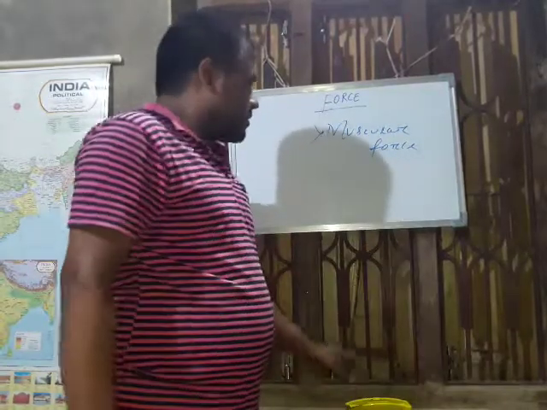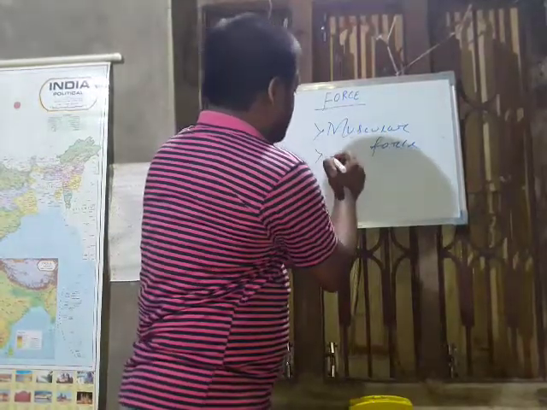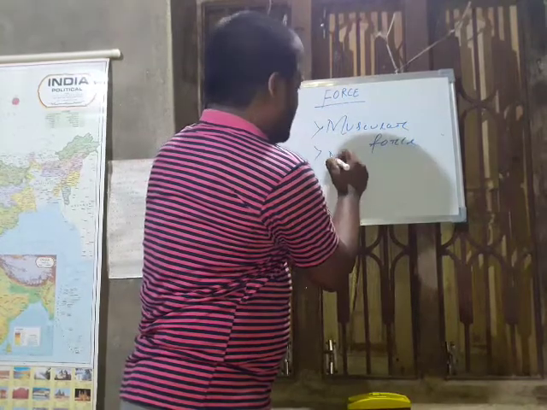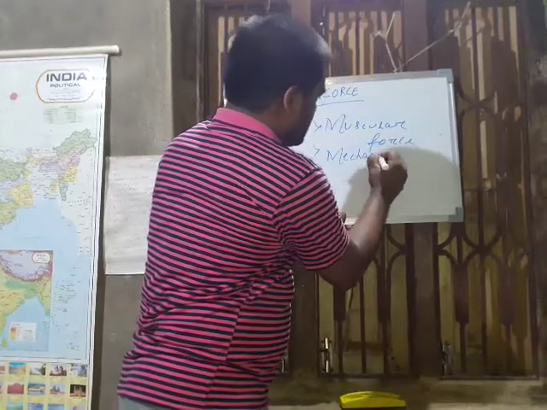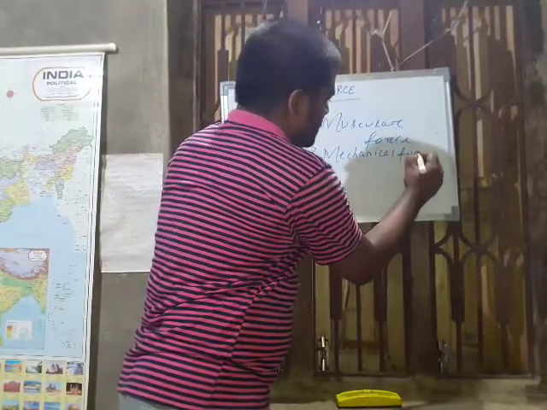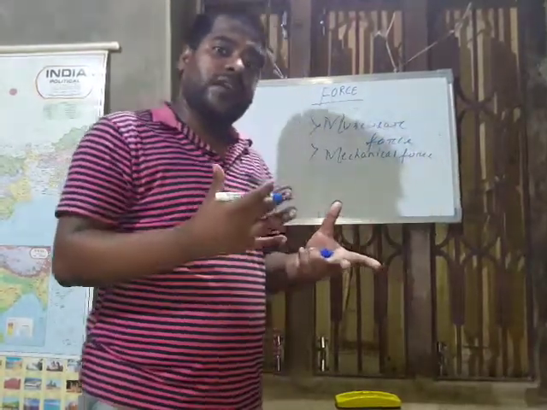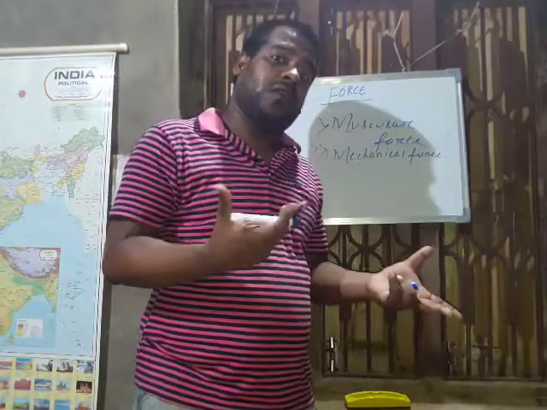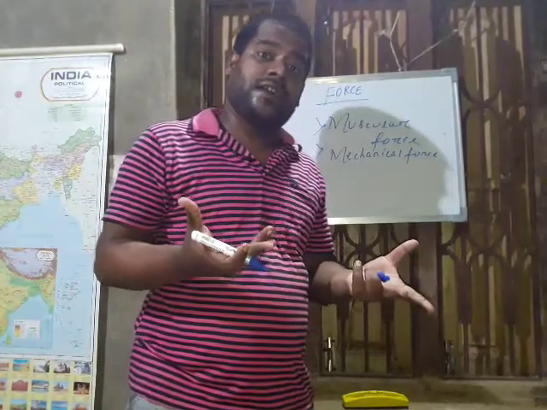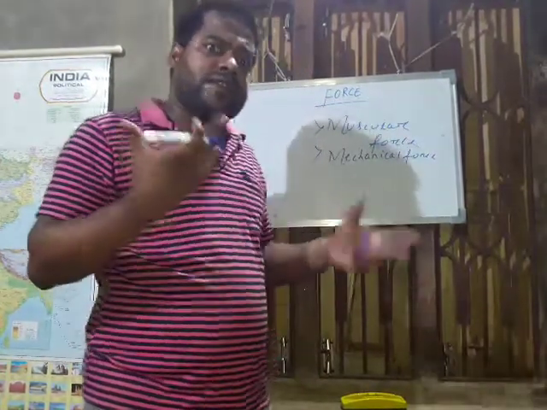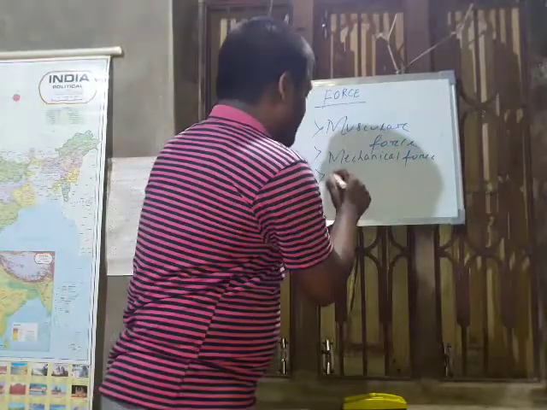Clear? So again, mechanical force: if we are doing the pulling or pushing by a machine, that effect is called mechanical force. Then another is the gravitational force.